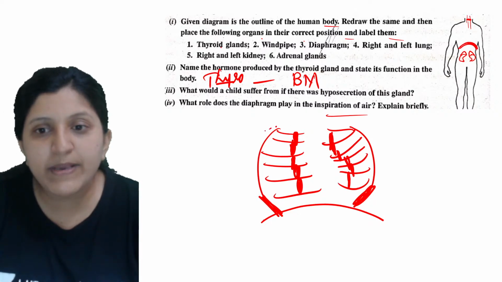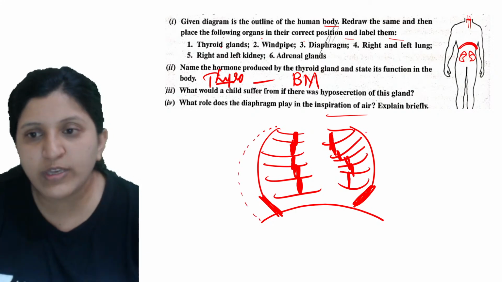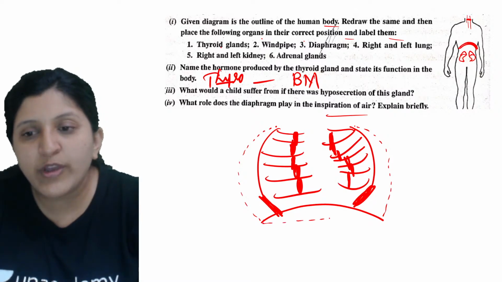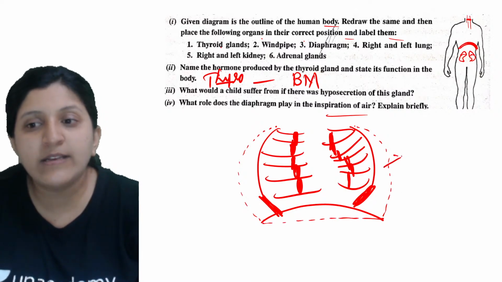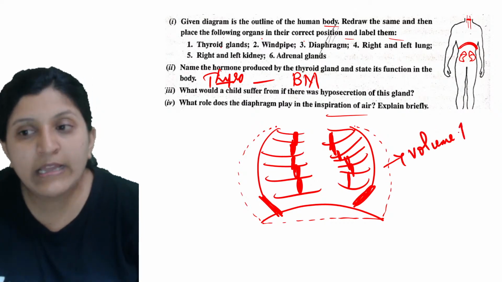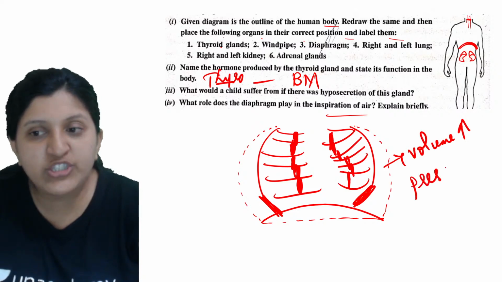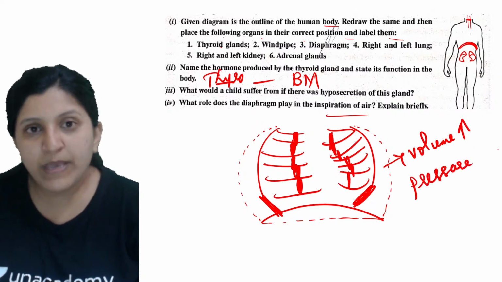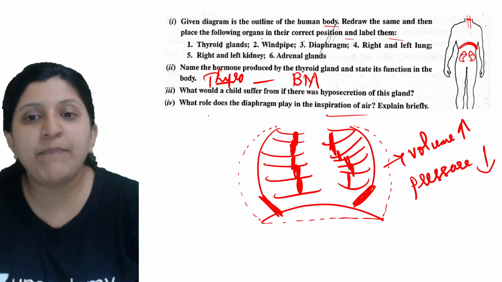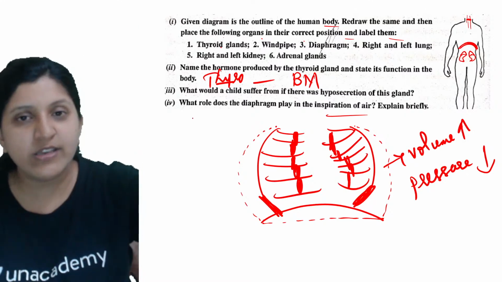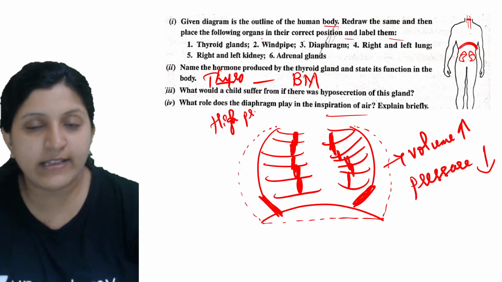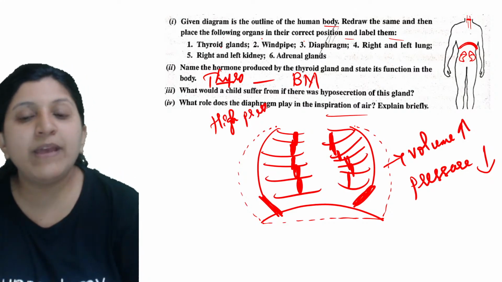So this rib is going to move up and out. Okay, so this rib will move up and out and this diaphragm is going to get flatter. So you can see that volume is increased as compared to the previous one. So increase in volume will make the pressure fall. Okay, so volume increases there, the pressure is falling. So with respect to that, what will happen? So outside, that is the environment, there is a higher pressured area, that is air which is there. So that will be under higher pressure.